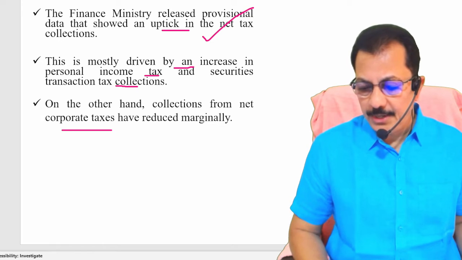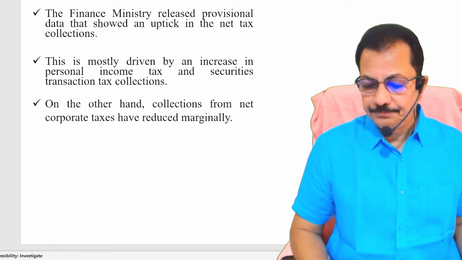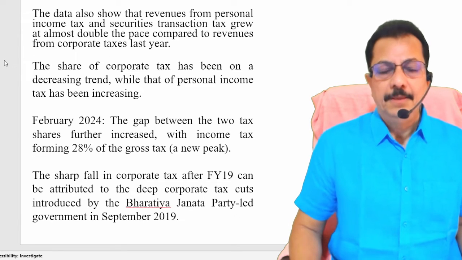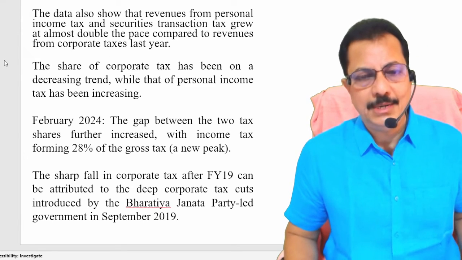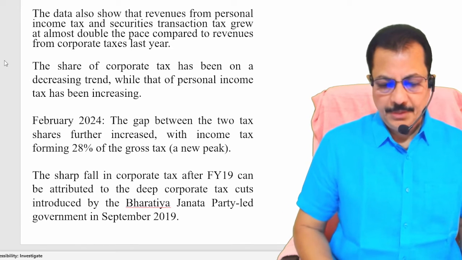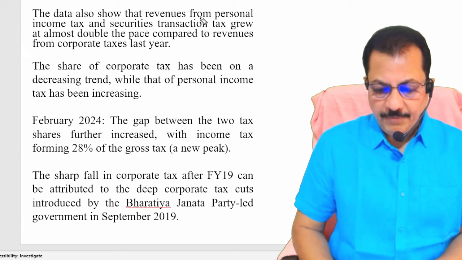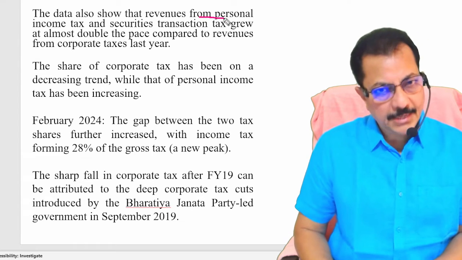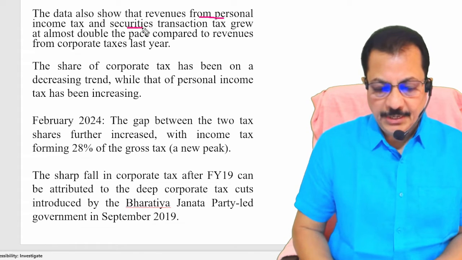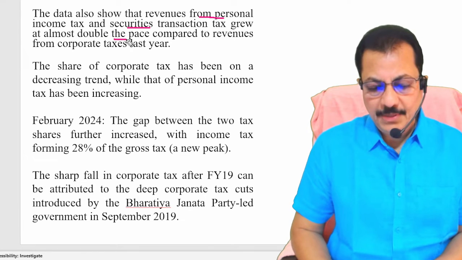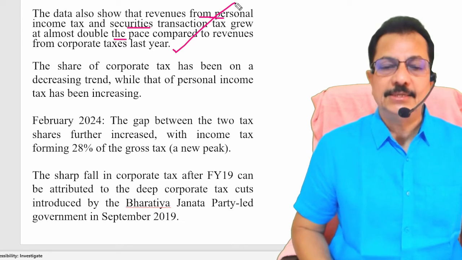The reduction of the corporate tax, we can say, is because of the step taken by the BJP led government in the year 2019. The data is also revealing that the revenues from personal income tax and the securities transaction tax grew at almost double the pace compared to the revenues from the corporate taxes last year.